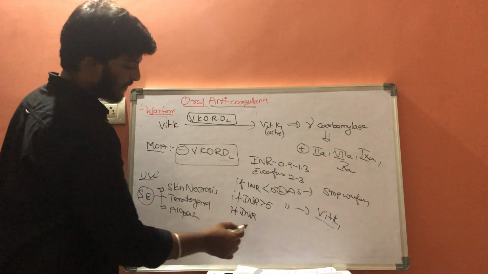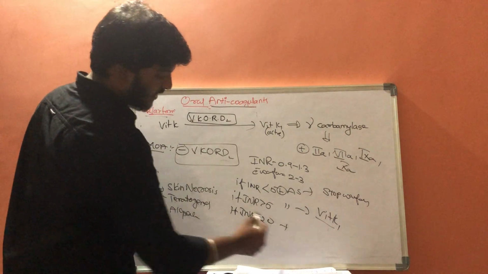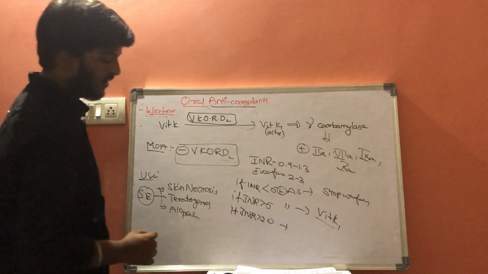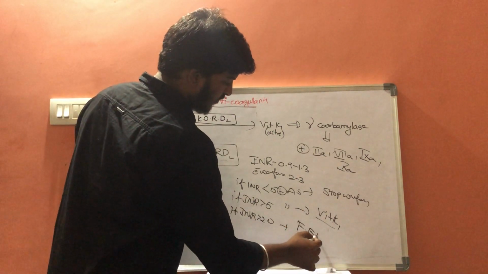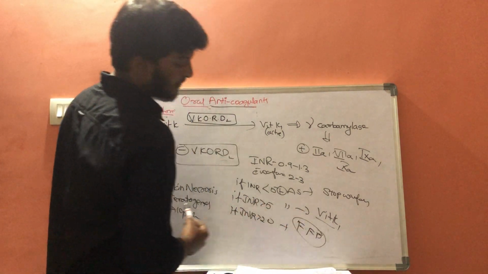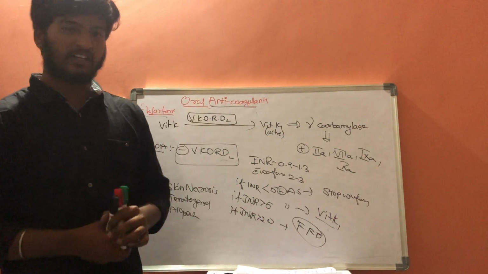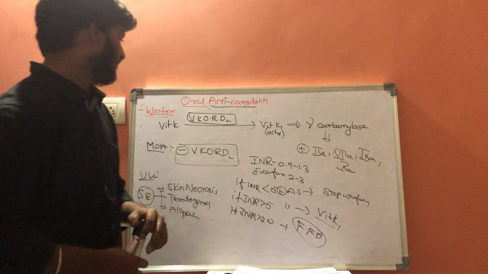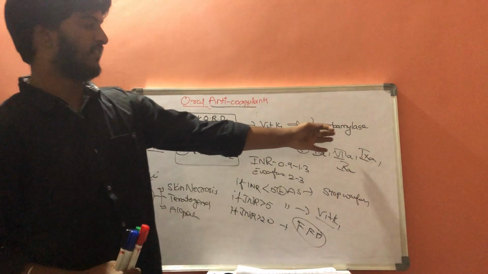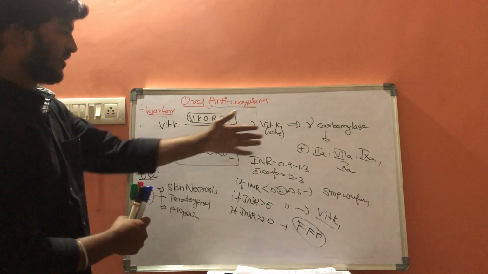If INR values are more than 20, we need to go to the treatment like fresh frozen plasma. So this is the oral anticoagulant like warfarin, which inhibits the vitamin K oxidoreductase enzyme, and if it gets blocked, there is no activation of gamma carboxylase and there is no activation of these protein clotting factors.